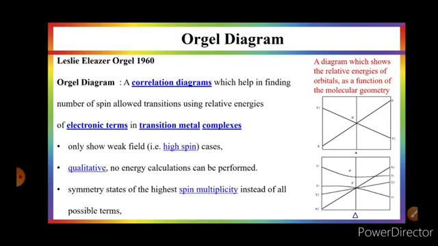What is the Orgel diagram? For the first time in 1960, Leslie Orgel discussed how the spectra of transition metal complexes, electronic spectra, can be interpreted by a correlation diagram. What is a correlation diagram?